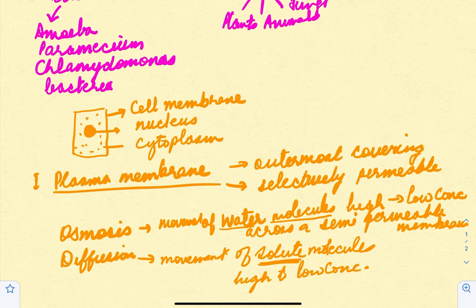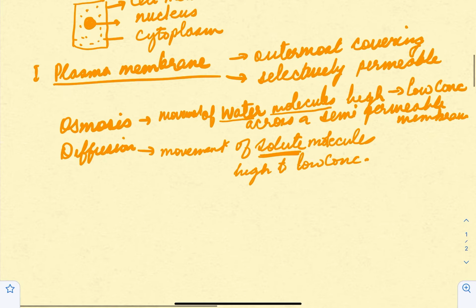That is referred to as diffusion. For instance, if you are lighting an incense stick in a room, the fragrance is more concentrated where the incense stick is burning. So the fragrance is going to travel from that region to the other parts of the room, right? That is what is referred to as diffusion.